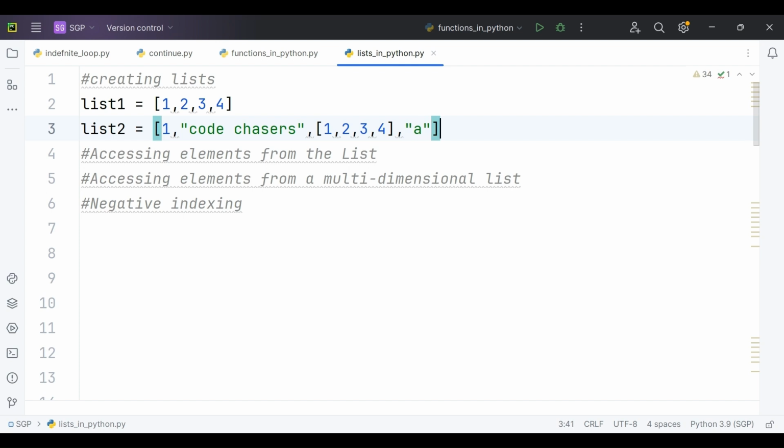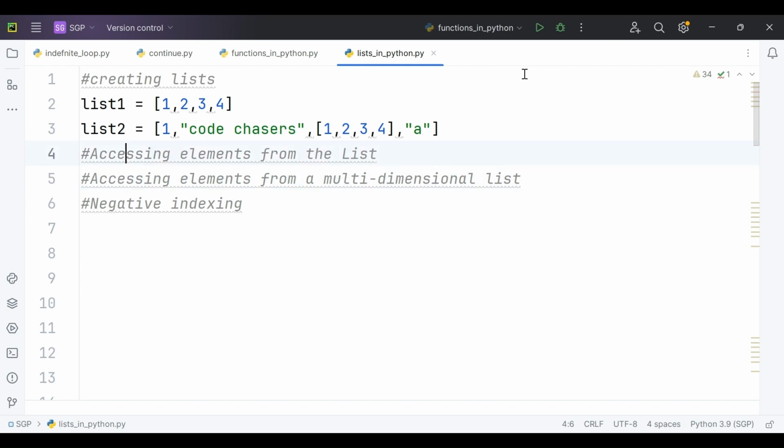See, I can create a list which is a collection of elements belonging to different data types. Here 1 is an integer, "code chasers" is a string, 1, 2, 3, 4 is a list, a collection of elements, and A is a character. List2 is a list holding different data types. List1 is a list holding data of a numeric data type.